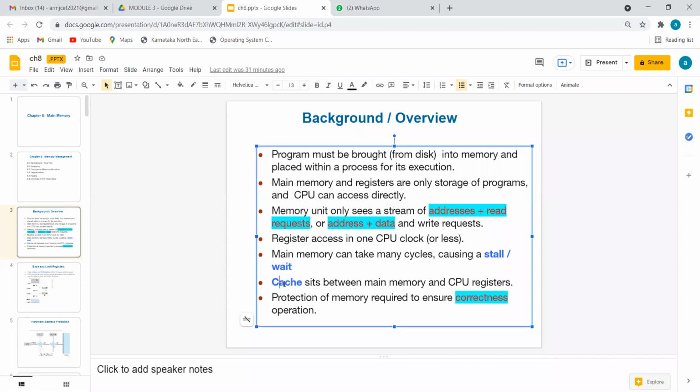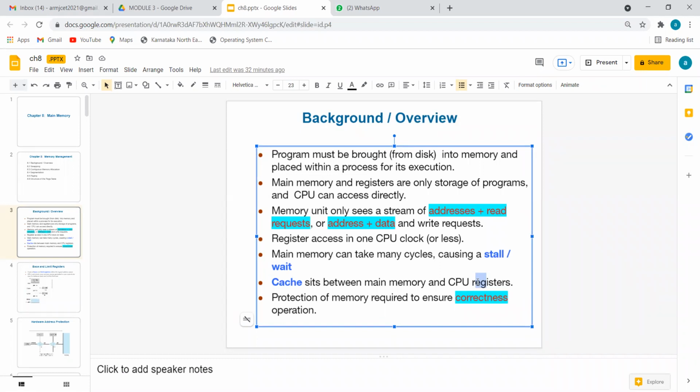Okay, so then the concept, as I mentioned, what is a cache? Cache is present between RAM and the CPU register. As I told, RAM to the cache, cache to the register. So one important point of cache is, the register is fastest, a little slower is cache, a little slower is RAM.